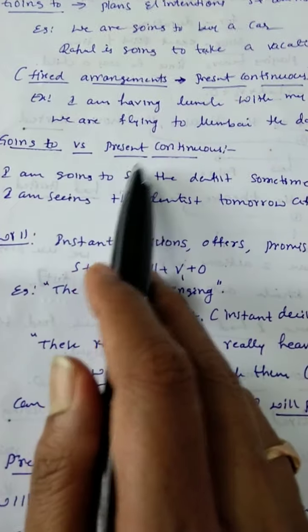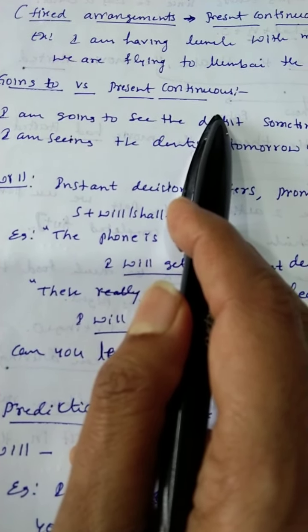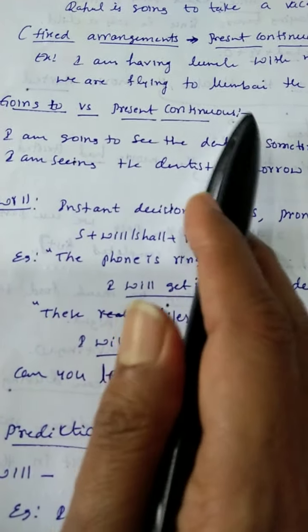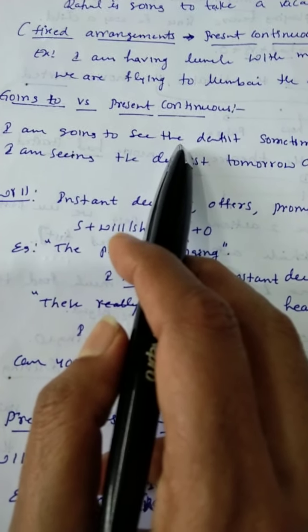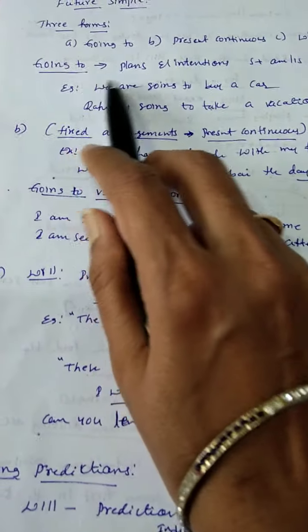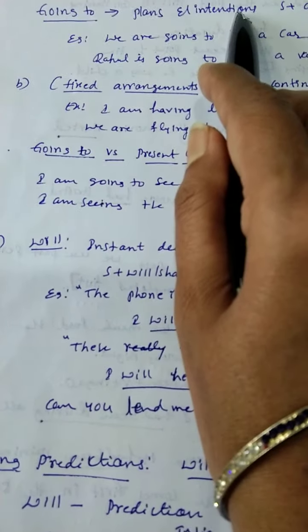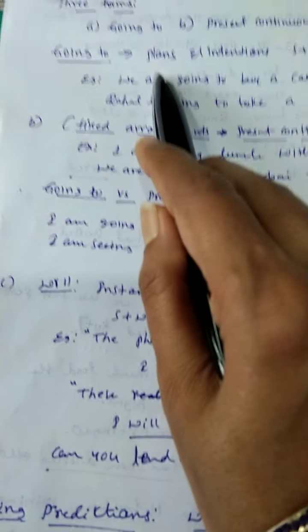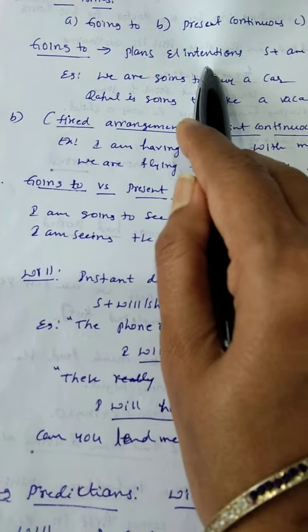Okay, so what's the difference between going to and present continuous tense? We can use both going to and present continuous for the future. How? What's the difference between these two? Going to we use for plans and intentions. We use it only for plans and intentions.